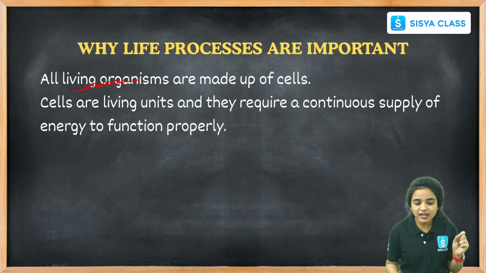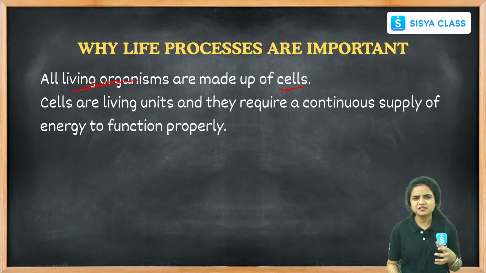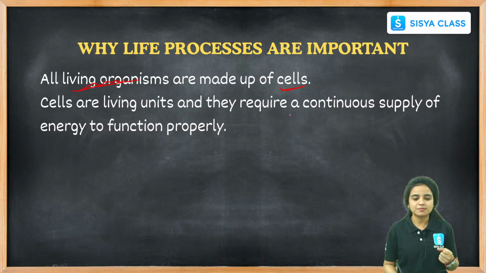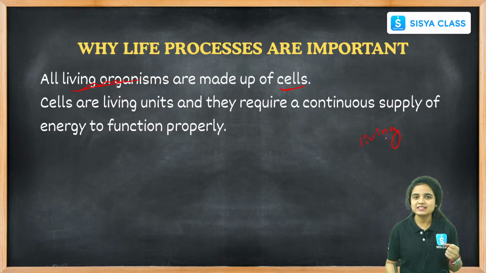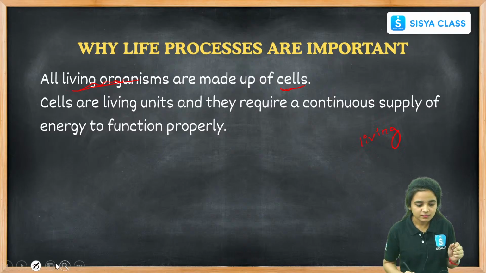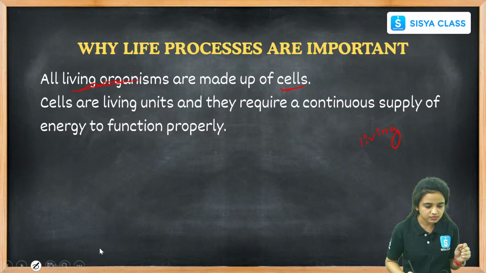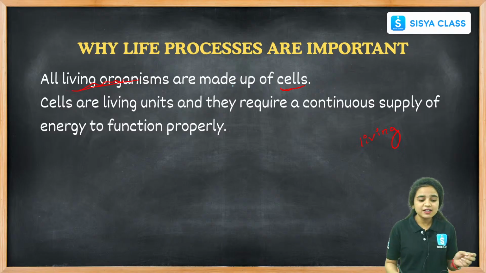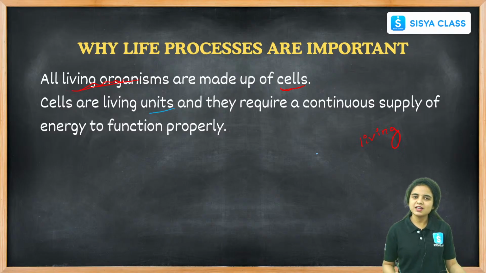And every living organism is made up of cells. There are millions and trillions of cells present in every living organism. Hence, a cell is called the basic unit of life and the fundamental unit of life. And cells are living units and they require a continuous supply of energy. How will they get energy?